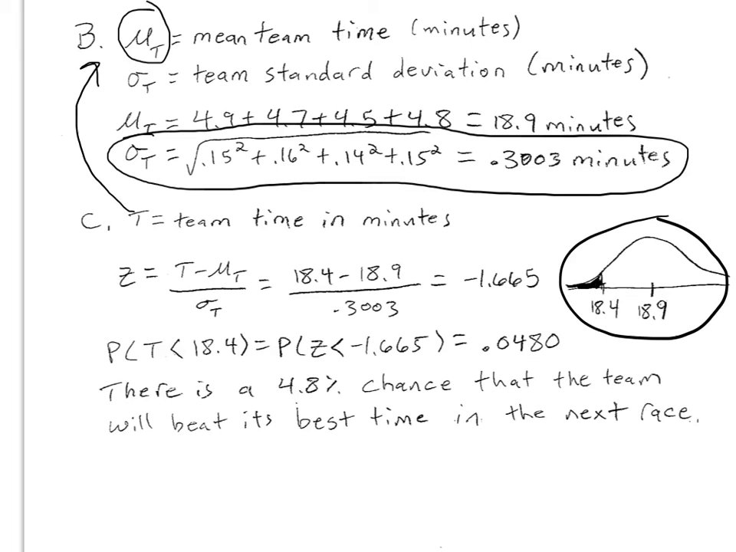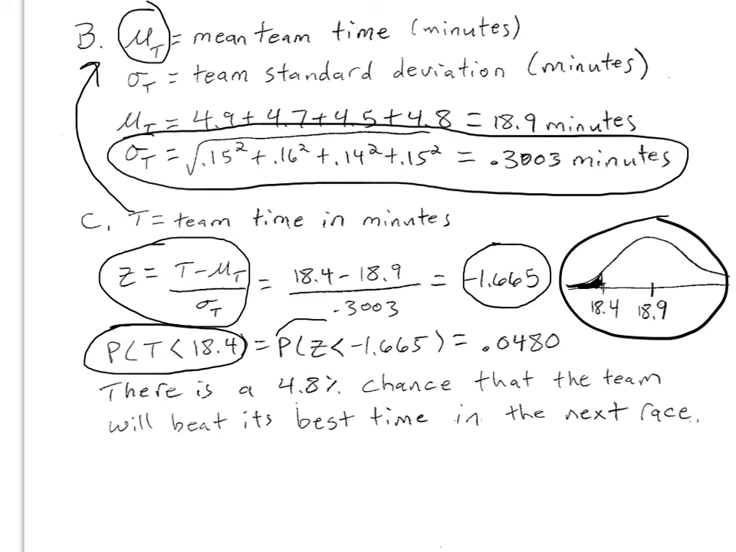I found the z-score corresponding to that 18.4 minutes for the team time. Notice I'm not saying x minus mu over sigma. I'm saying t minus mu over sigma. So I'm properly using the random variable that I have defined. I'm computing the z-score for this team time, so it's t, the statistic, minus the parameter, which is mu sub t, the mean, divided by the standard deviation, sigma sub t, for the team. So I found that z-score. And again, I'm using proper probability notation in terms of the random variable that I've defined, proper probability notation in terms of the z-score, and I found that probability.